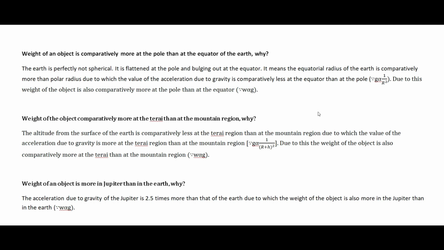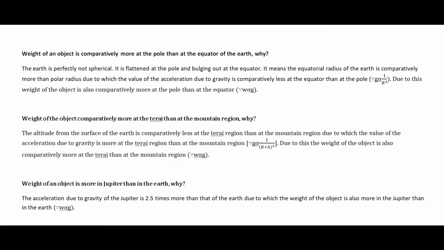Now let's discuss another reasoning question. Weight of the object is comparatively more at the Tarai region than at the mountain region. Why? You know, the value of the acceleration due to gravity depends upon the altitude from the surface of the earth.